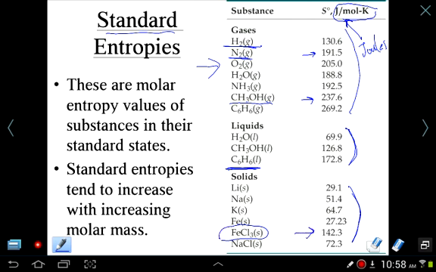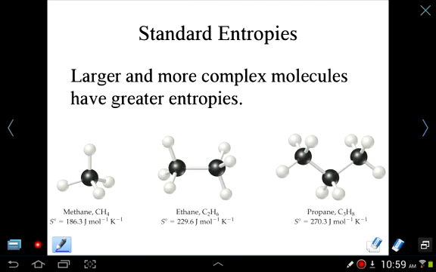So these entropy values have been determined for many, many substances. In fact, they are all in Appendix C, and we will introduce you to the entropy values in Appendix C. So the general idea here is that with increasing molecular mass or molar mass, entropy increases.